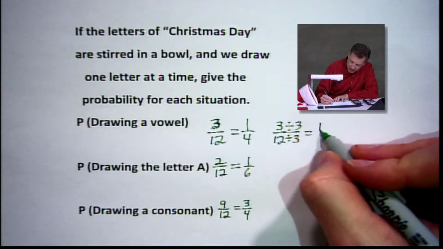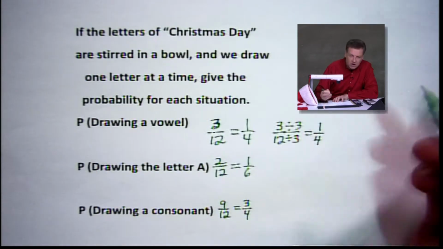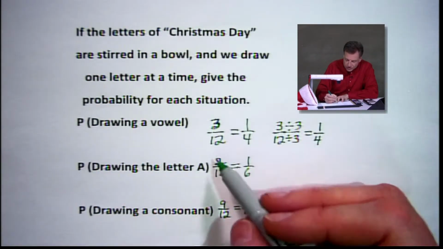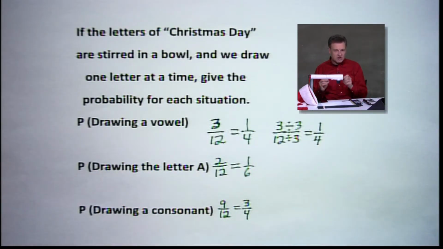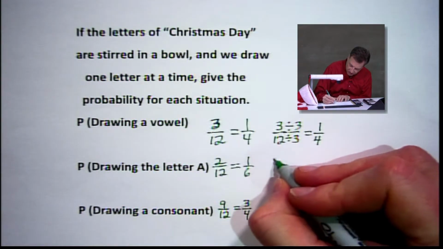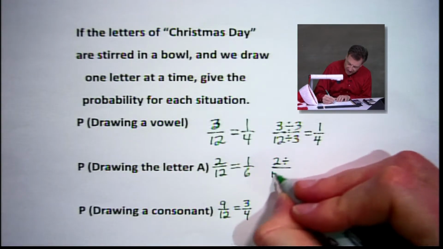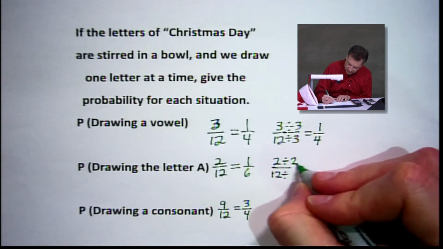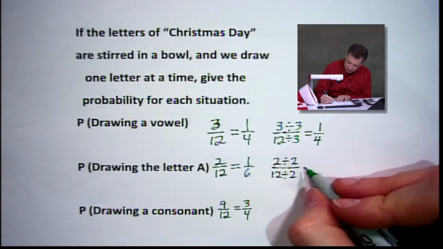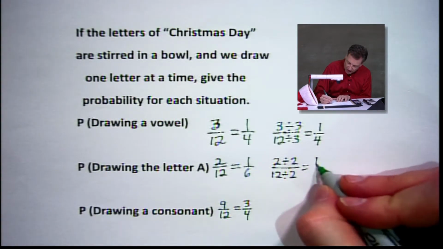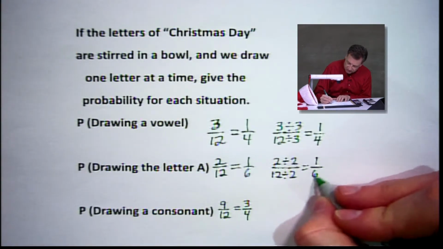And that's where I pick up 1/4. With the 2/12, I noticed that they are both even. So I know I can divide 2 into those. And I'll divide both of them by 2. That's going to give me 1 out of 6.